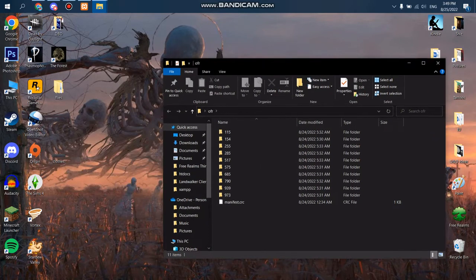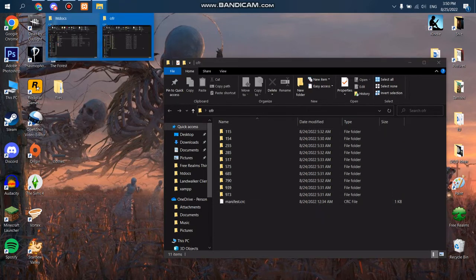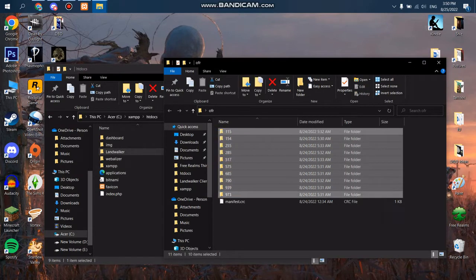And what you're going to end up doing is you're going to take all of these file folders and you're going to be dragging them into the Landwalker file folder in htdocs. Do not put the manifest in there, just the file folders, drag them into Landwalker like shown.